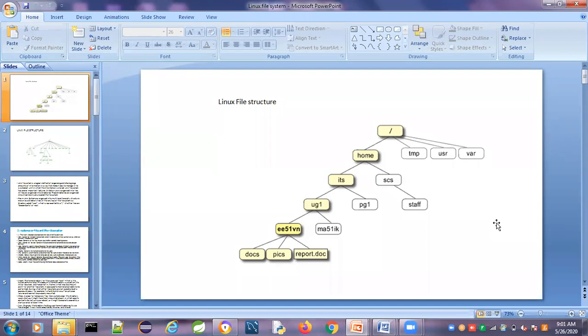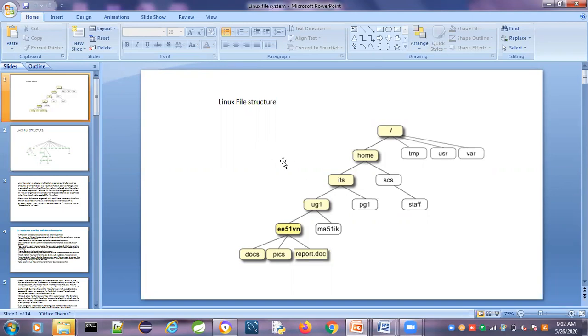There are commands for this: change directory and present working directory. How to come back, we will discuss. What is meant by an absolute path and a relative path, we will discuss as well. Remember that the Linux file structure is an inverted structure, so everything starts from the root directory only. Wherever you want to go, you have to go to that path from the root and work there.